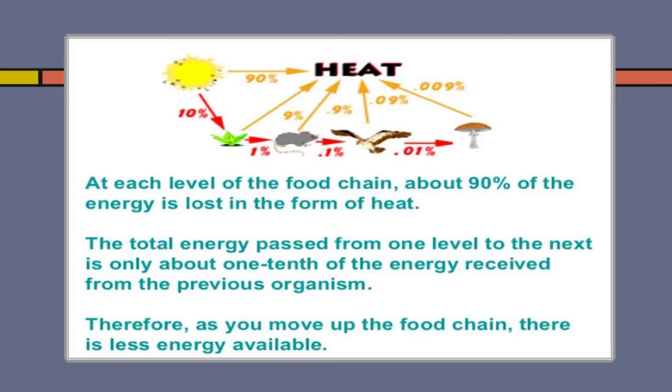At each level of food chain, about 90% of energy is lost in the form of heat. The total energy passed from one level to the next is only about 1/10 of the energy received from the previous organism. Therefore, as you move up the food chain, there is less energy available.